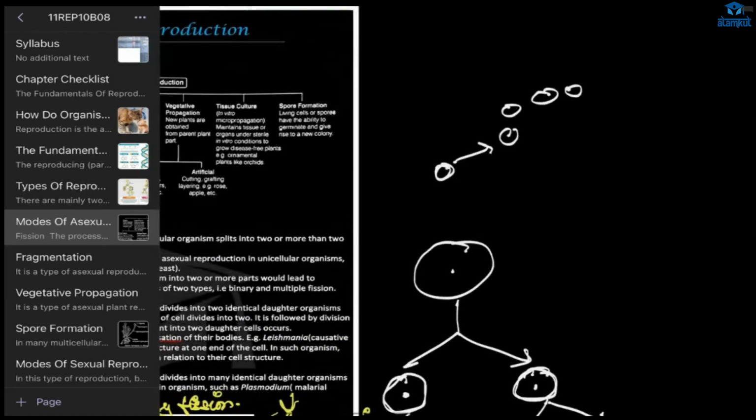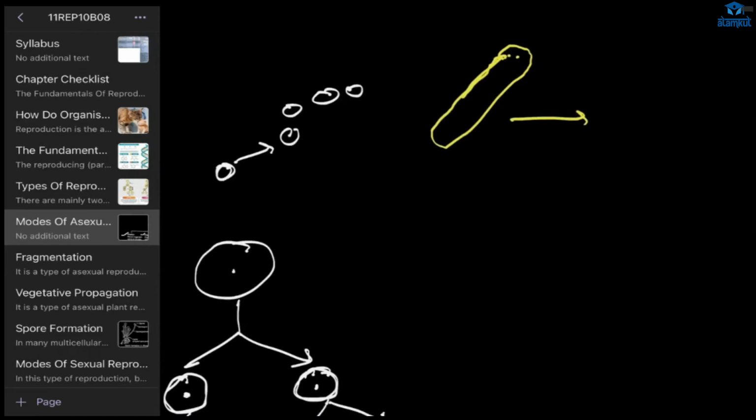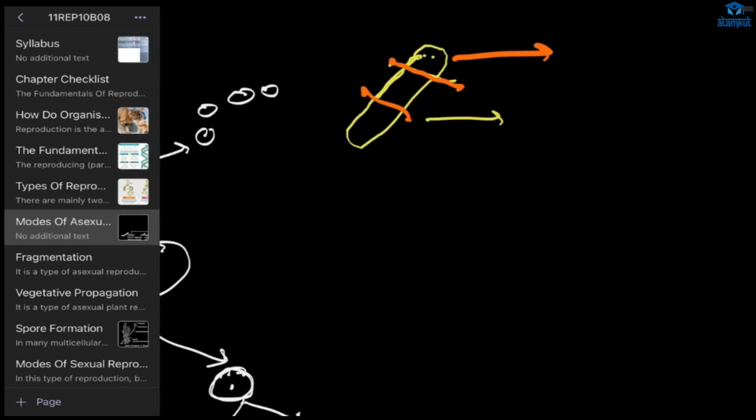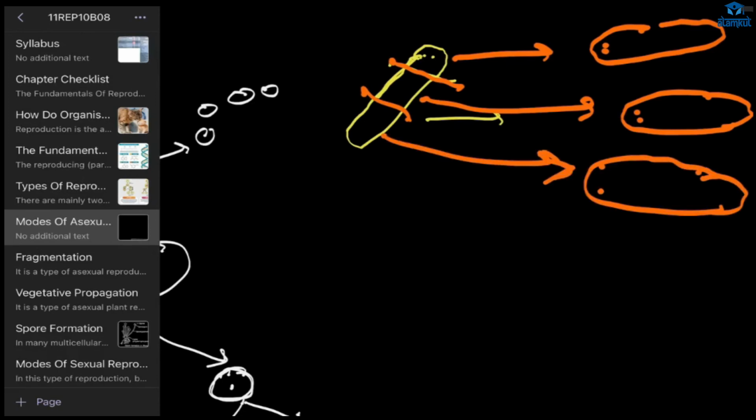Have you seen this planaria? In the ninth class, you have studied about this, right? Suppose this is the planaria. Then, if we are cutting this from here or here, what will happen? This will form a new planaria, and this part, which doesn't have a head or the tail part, will form a new organism. Okay, and this tail will also form. So, in planaria, this is the mode of reproduction.